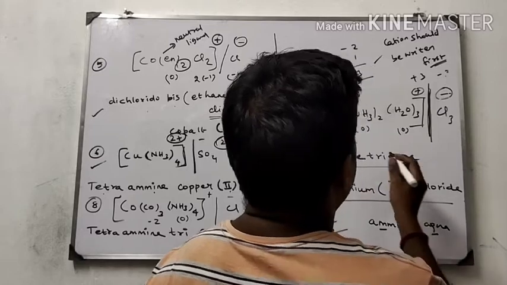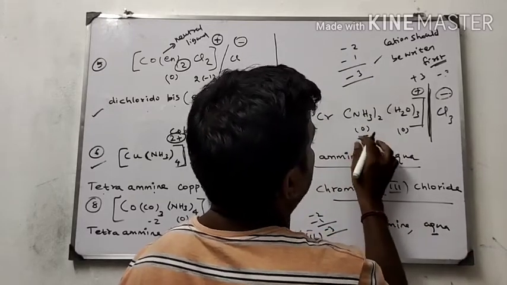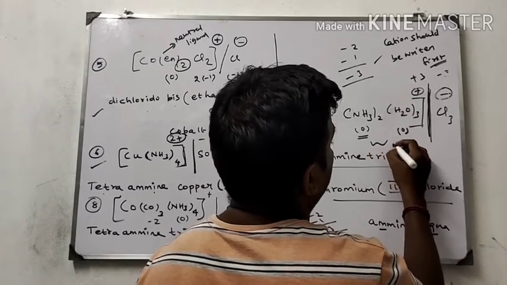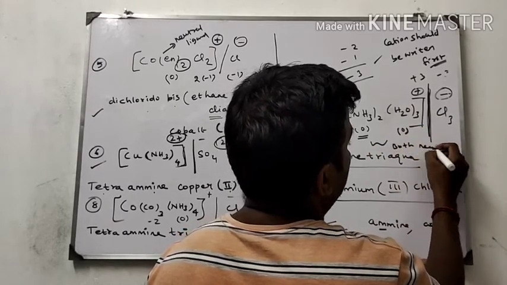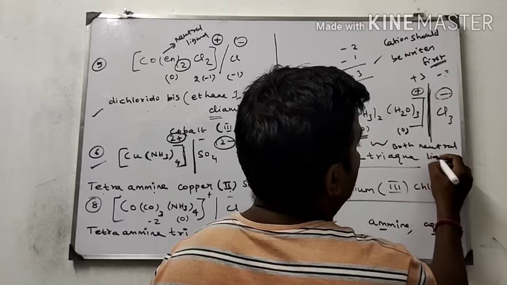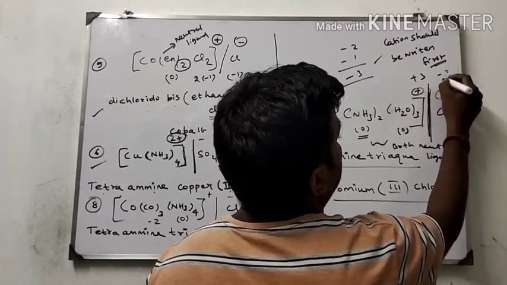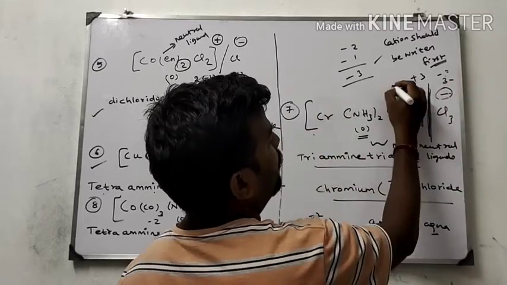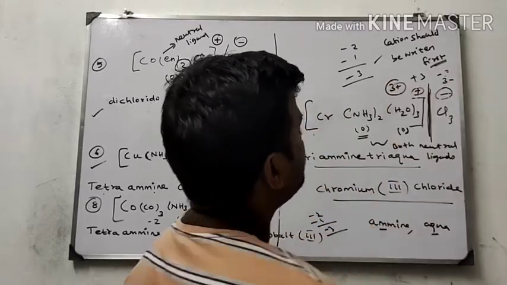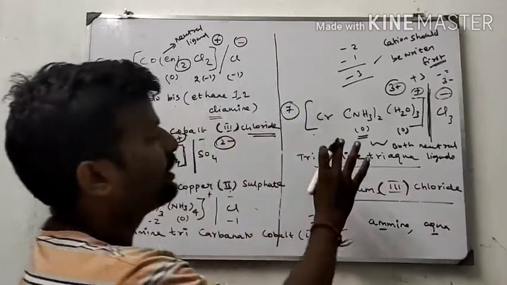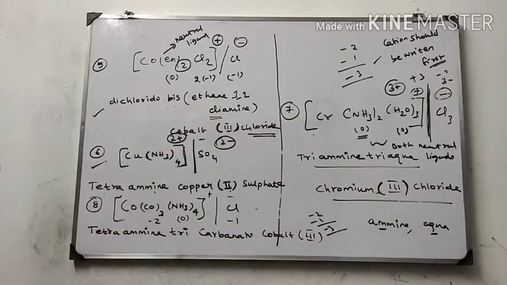How it is 3? Because the neutral ligand, amine, is 0 charge, water is also a neutral ligand, both are neutral ligands. Therefore the charge will be 0 there. Here how many chloride ions are there? 3 minus. Therefore here 3 plus. That is the oxidation state of chromium. Very simple way. Next I am going to tell about the next compound.